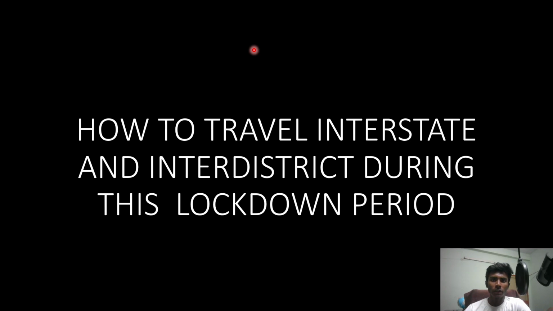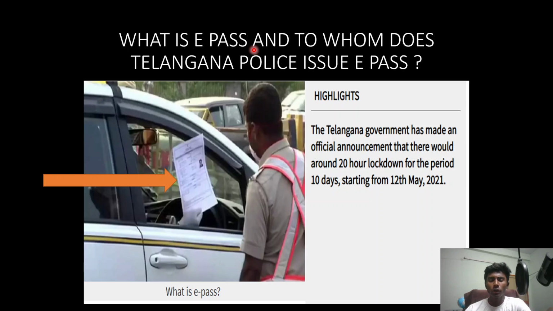So today we are going to discuss how to travel interstate and interdistrict during this lockdown period. But before going into the video, I want to tell you what an e-pass actually is. An e-pass is an electronic pass issued by the state government to the common people so that it would facilitate their traveling interstate and interdistrict easily during this lockdown period.